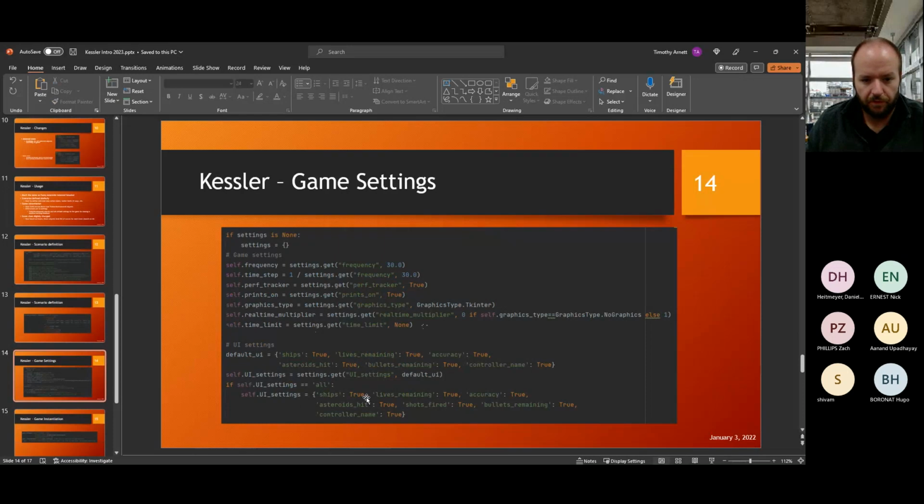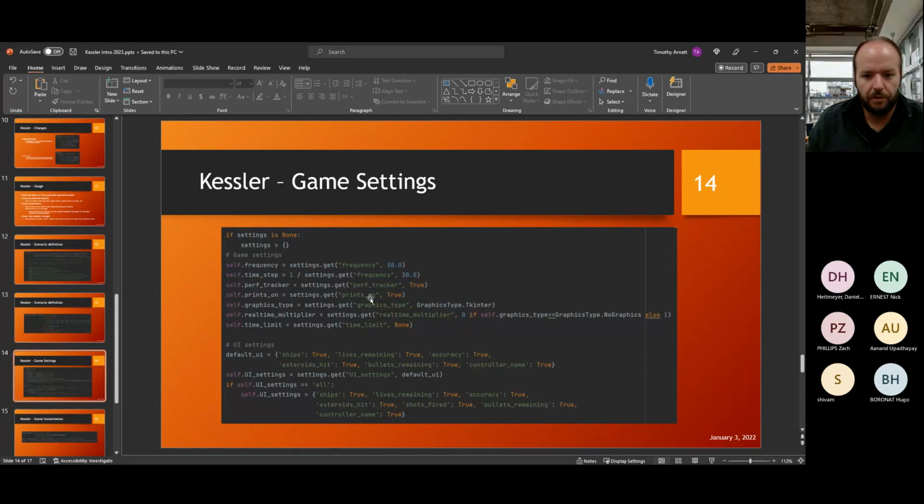Default UI, this is what that looks like. You have ships, lives remaining, accuracy, asteroids hit, shots fired, bullets remaining, controller names. These are all things that can get put into the UI, but this is the default UI settings.